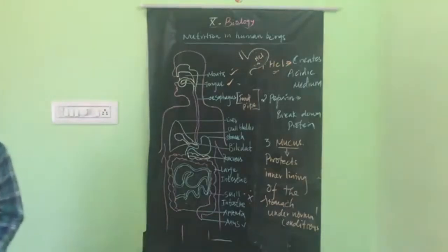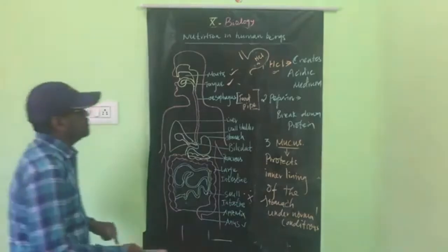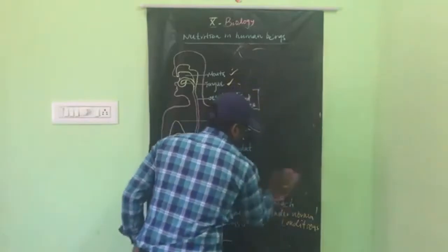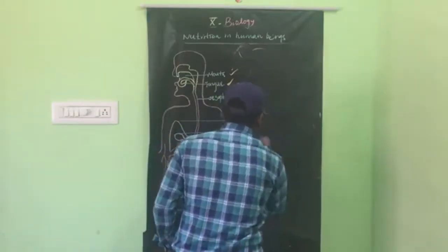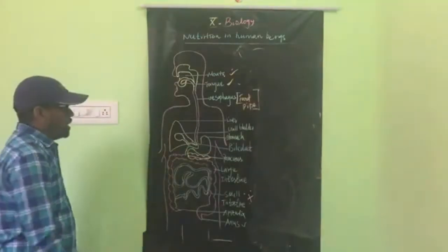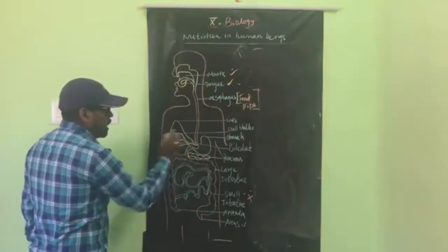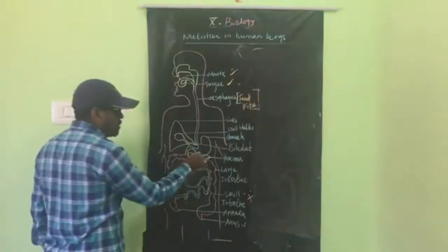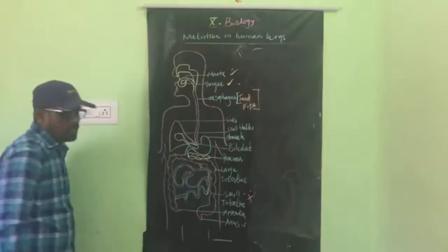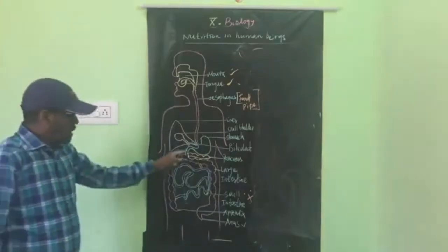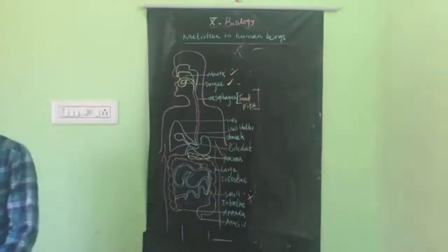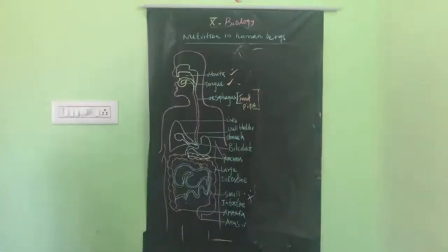Next, here the food has entered, and whatever we discuss, everything will happen here. So next, food is transferred from the stomach to the small intestine. Here in the stomach region there is a gastric sphincter.